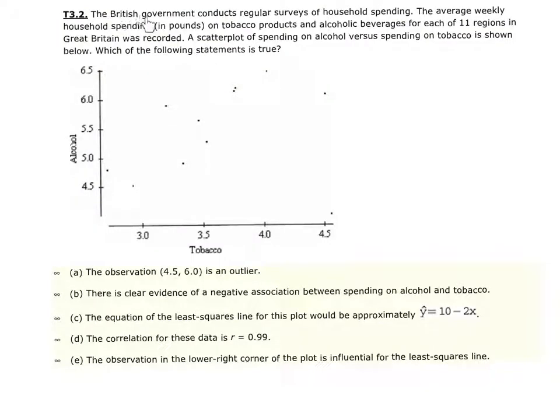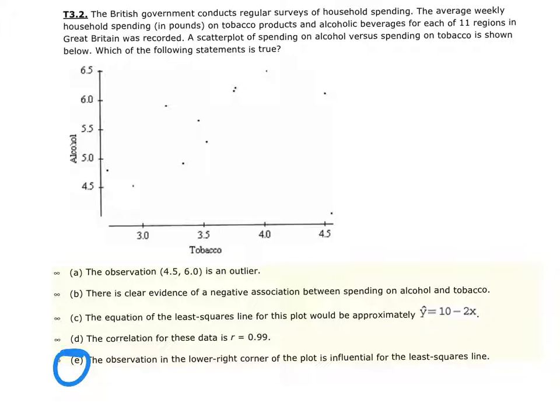Number 2: the British government conducts regular surveys of household spending. The average weekly household spending in pounds on tobacco products and alcoholic beverages for each of 11 regions of Great Britain was recorded. A scatterplot of spending on alcohol versus spending on tobacco is shown. Which of the following statements is true? The best answer in this case is going to be letter E.